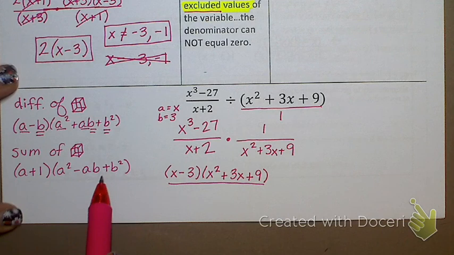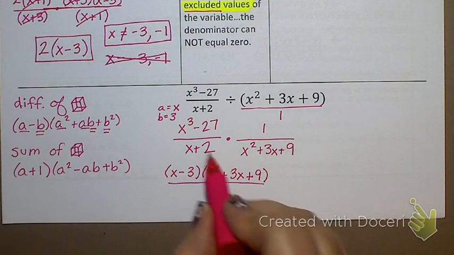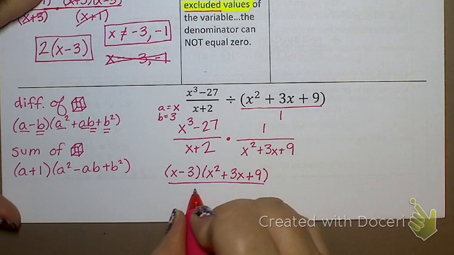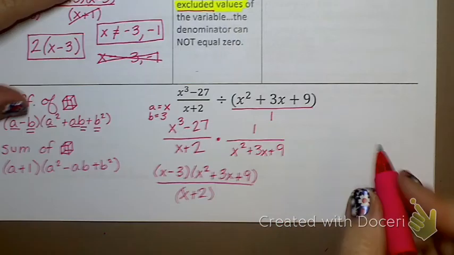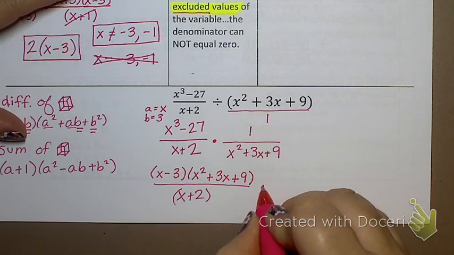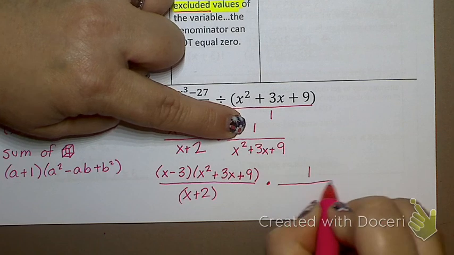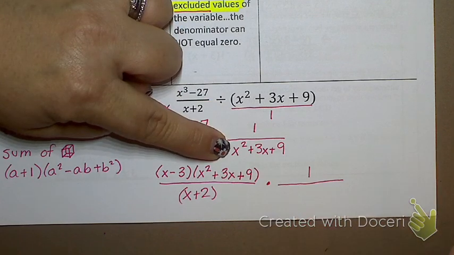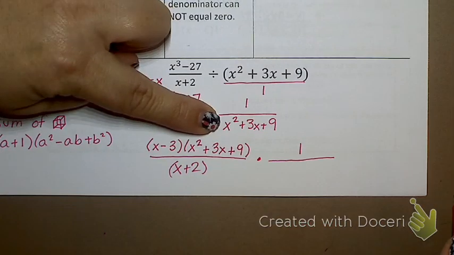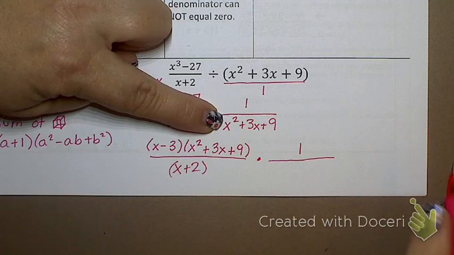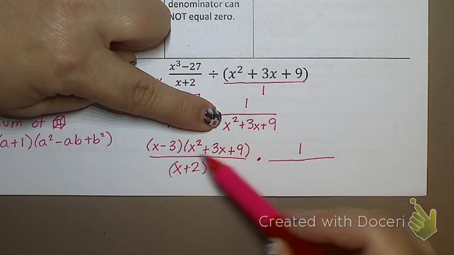All right, x plus 2, can I factor it? Nope, so I'm going to put it in parentheses saying I've checked it. That is as far as it can factor. Can I factor 1? Nope, nothing I can do with 1. And x squared plus 3x plus 9, I'm not even going to check that one because do you notice it's going to match this parentheses?